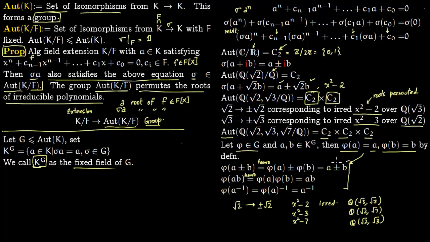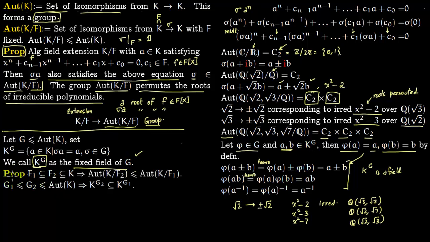So you can see that if you take elements A, B, you can find their inverses, products, and sums. So this is closed under all operations. So K of G is a field, and we have shown this by taking two elements A and B in K of G and showing that all the properties are satisfied.